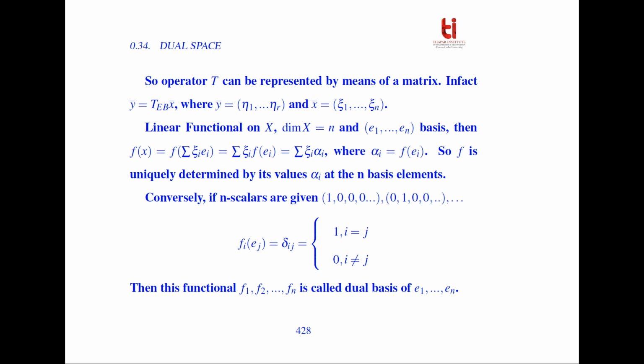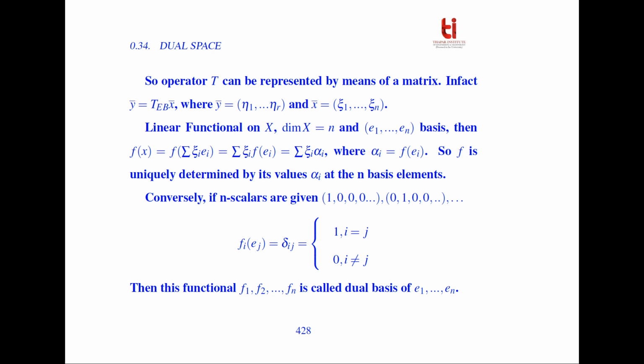So we will define the linear functional over the matrices here. Take the dimension of X equal to n, and e1, e2, so on, en be the basis. Then f(x) = f of summation of xi_i e_i, which is equal to summation of xi_i f(e_i), which is equal to summation of xi_i alpha_i, where alpha_i = f(e_i). So f is uniquely determined by its values alpha_i at the n basis vectors.